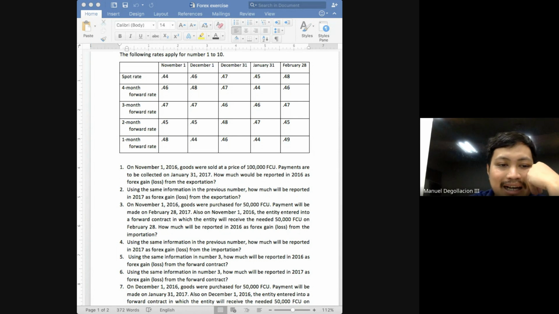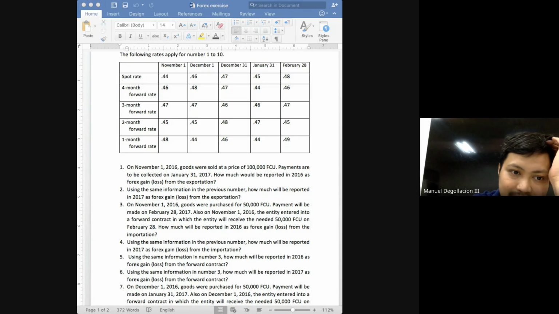Okay? So going back, the balance of the forward contract receivable was how much, class, at the start of the year in 2017? How much is the balance of the forward contract receivable? How did you solve for the 1,000 gain in number 5? You compared 23 and 24. So the balance on December 31 was how much? 24. So the balance at the start of 2017 is 24, which will be our previous balance.